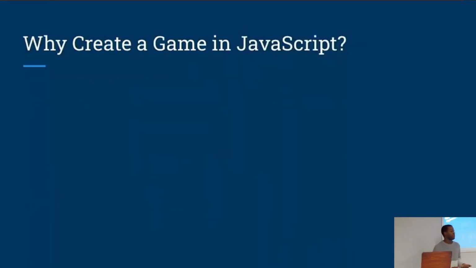Okay, so why do I think you should make a game in JavaScript? If you've looked into making your own video games, you've probably seen recommendations for languages like C++, Java, or Python. Or you may have seen people recommend that you use an engine such as Unity. JavaScript, on the other hand, is not particularly well known for being a video game language. So why do I think that JavaScript is a good starting point?